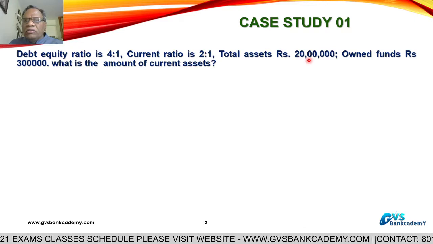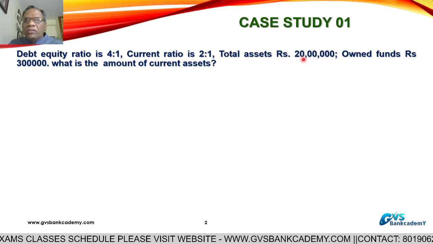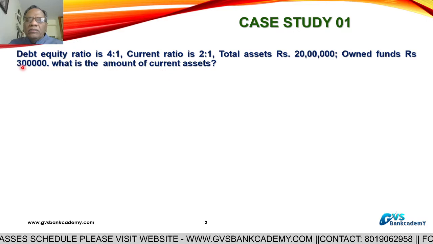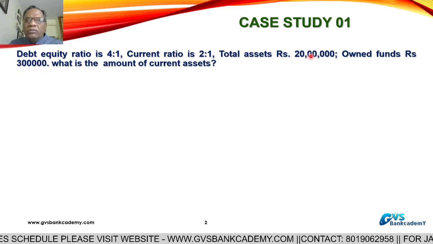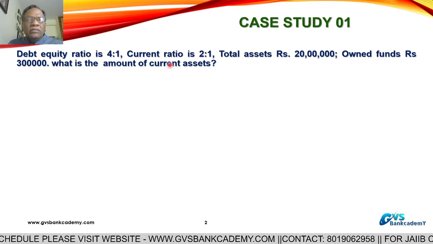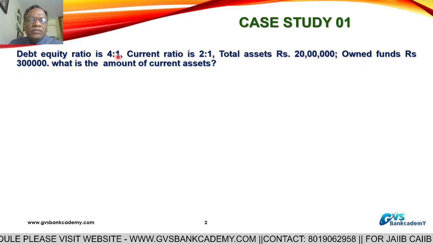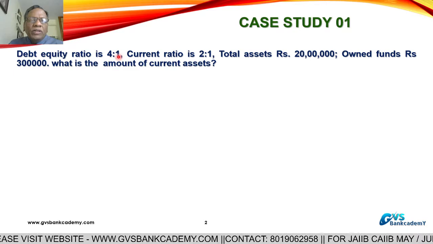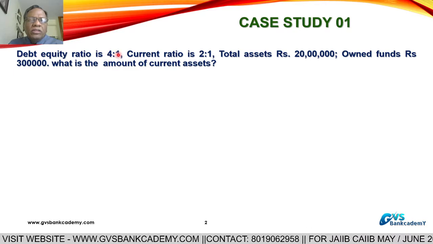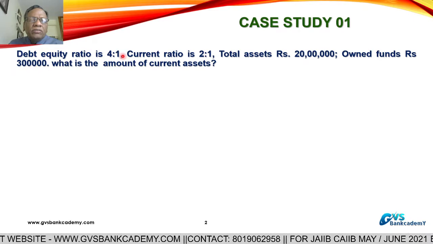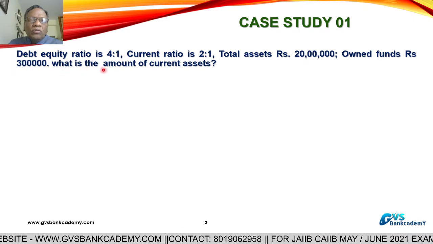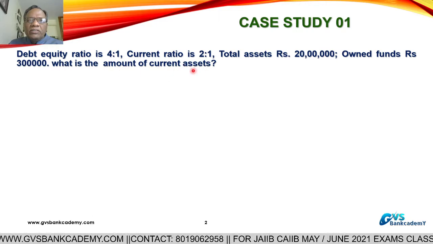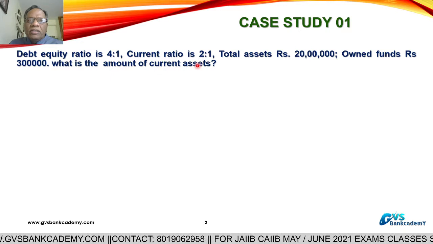Total assets are 20 lakhs and owned funds, that is net worth, is 3 lakhs. Debt equity ratio 4:1 means net worth is 1, long term loans are 4. Here they have already given net worth is equal to 3 lakhs, so 1 is equal to 3 lakhs. Now, what is the amount of current assets you have to calculate?